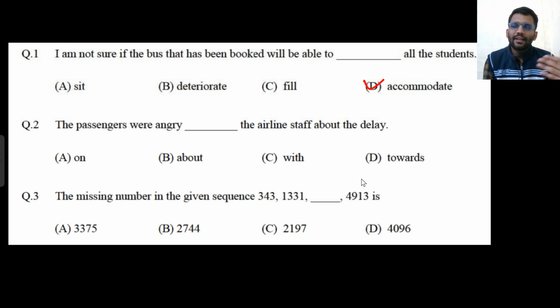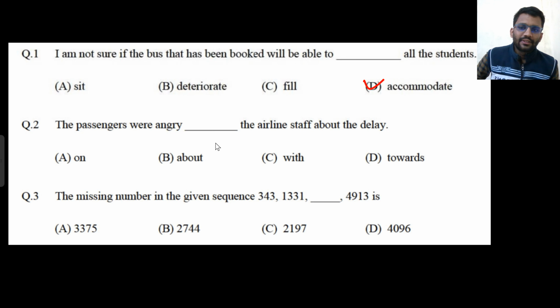Accommodate means somewhat like to fill, but the word fill is mainly used for liquids, like "I'm not sure if I'll be able to fill the glass." For a group of students, accommodate will be used, whether they will be accommodated or not.